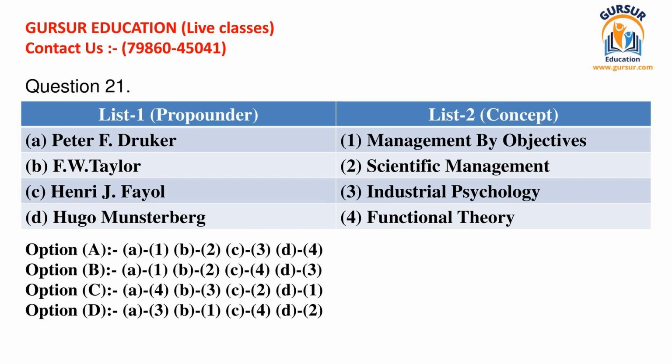The list 1, Propounder, contains the following items: A. Peter F. Drucker. B. F. W. Taylor. C. Henry J. Fayol. D. Hugo Munsterberg. The list 2, Concept, contains the following items: 1. Management by objectives. 2. Scientific management. 3. Industrial psychology. 4. Functional theory. Below are given the options with different matches. You can pause the video and choose the appropriate answer.